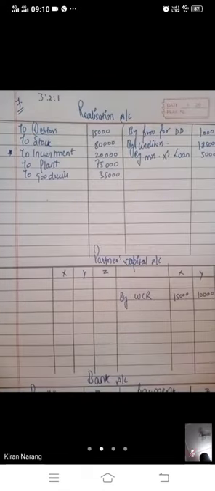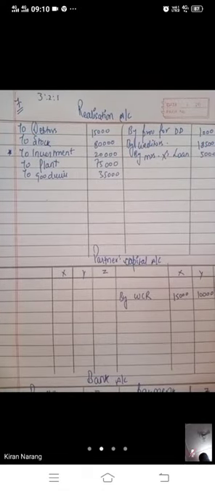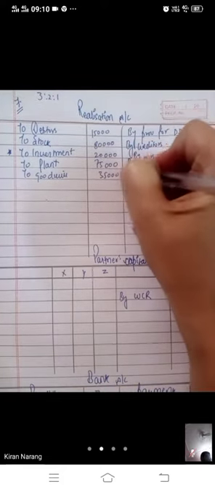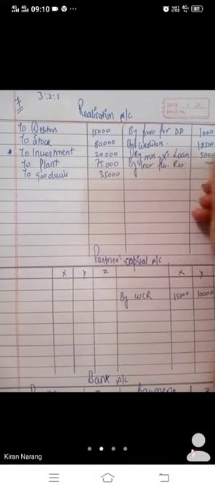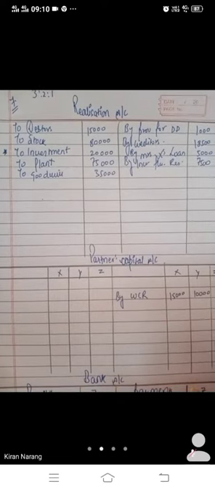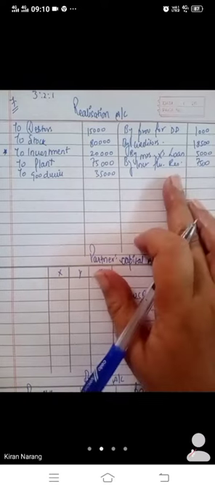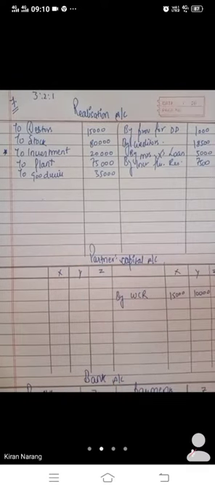Beta, mark a star on it that when investments are given to you in the question, then the investment fluctuation reserve will be written here, and it will not be divided at all. No further treatment will be done. If investments are given to you in the question, then investment fluctuation reserve will be recorded in the credit side of realization account.